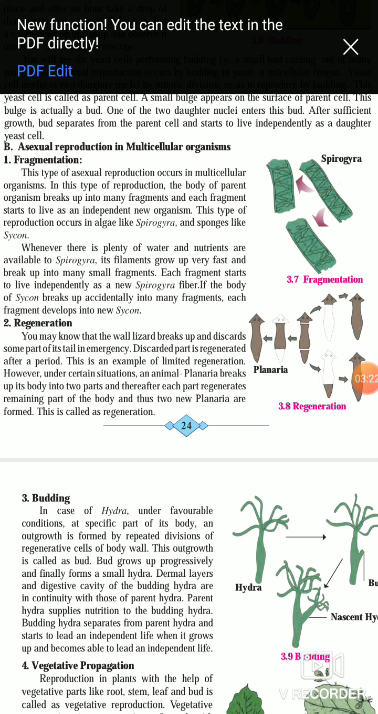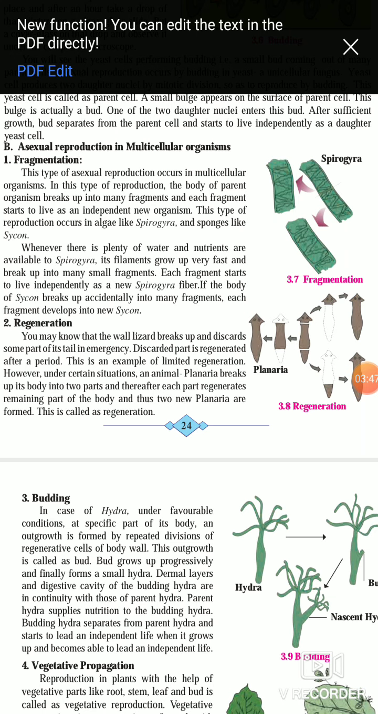So that the one whose tail has come off, in its place it grows a new tail. That means this is due to regeneration. So let's see the regeneration in planaria. Planaria is again an aquatic animal and it is microscopic one. So it also reproduces by following the method of regeneration.